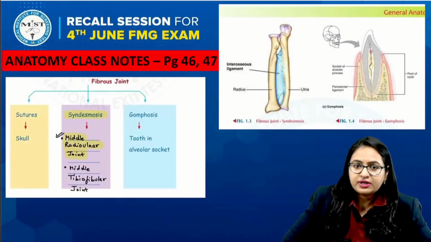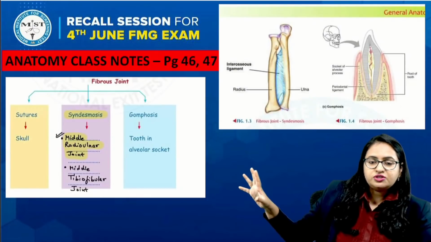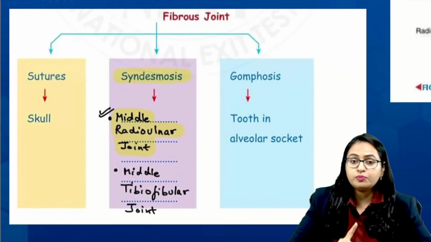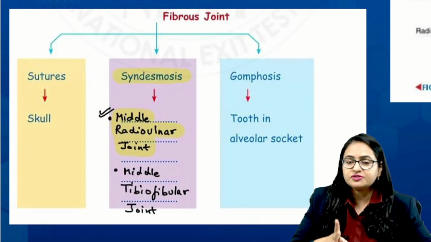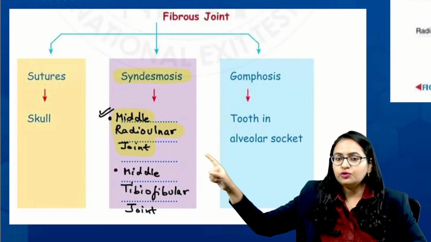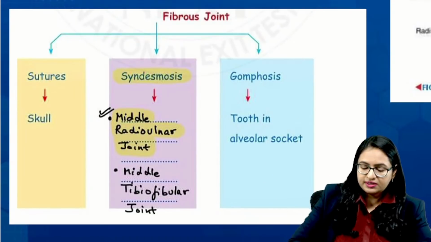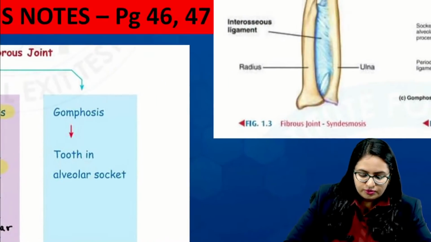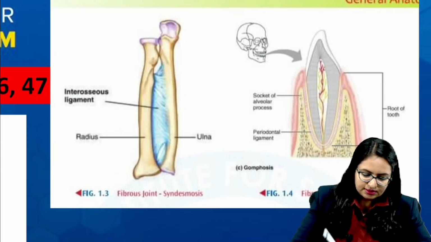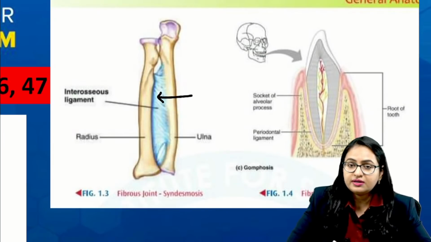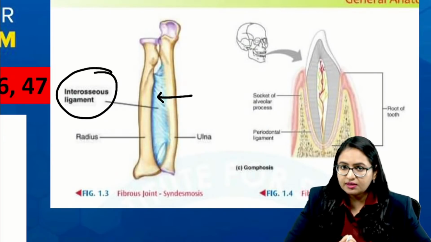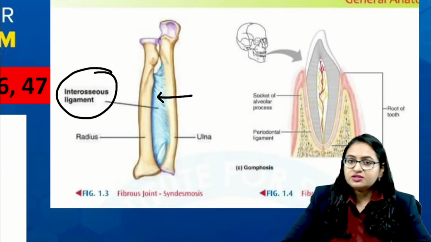Now let us see first of all over here. Okay, these are again the screenshots from the class notes only. Now when we talk about the fibrous joint, we have discussed that it is of 3 types: suture, syndesmosis, gomphosis. Syndesmosis includes the middle radio-ulnar joint. For the gomphosis, it is a tooth in the alveolar socket. So in the image also we have discussed that this joint is the syndesmosis, the middle radio-ulnar joint, which is actually formed by this interosseous ligament which is binding the radius and ulna. And this joint over here is the gomphosis, that is tooth in the alveolar socket.